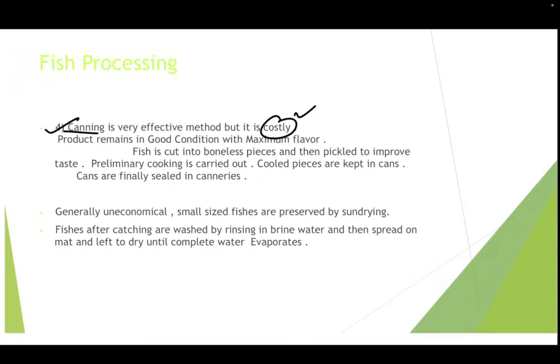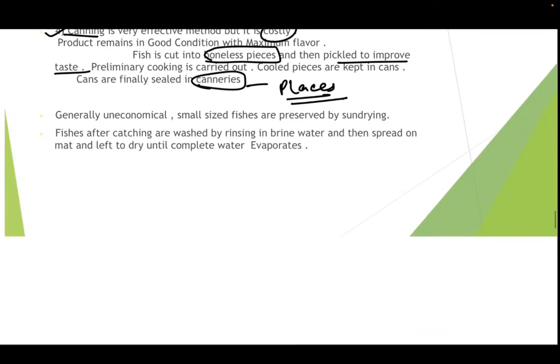So canning is highly costly. The product remains in good condition with maximum flavor, and fish is cut into boneless pieces. What happens in canning? The fishes are cut into boneless pieces and then pickled to improve the taste. Preliminary cooking is carried out. Cooled pieces are kept in cans. Cans are finally sealed in the canneries. Canneries are the places where the fishes are being canned. Generally, uneconomical small sized fishes are preserved by sun drying. So we have seen sun drying is very cheap.